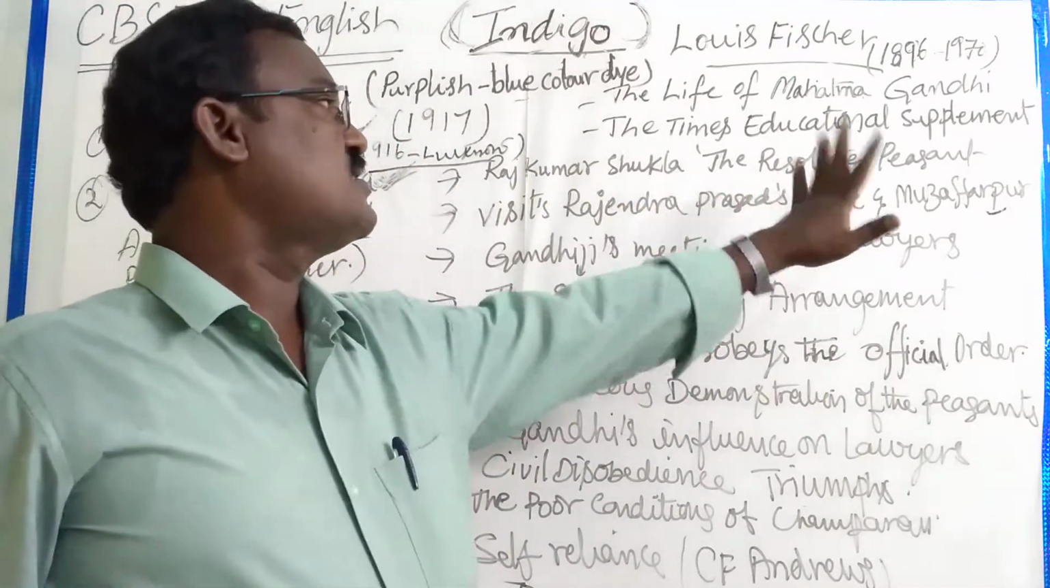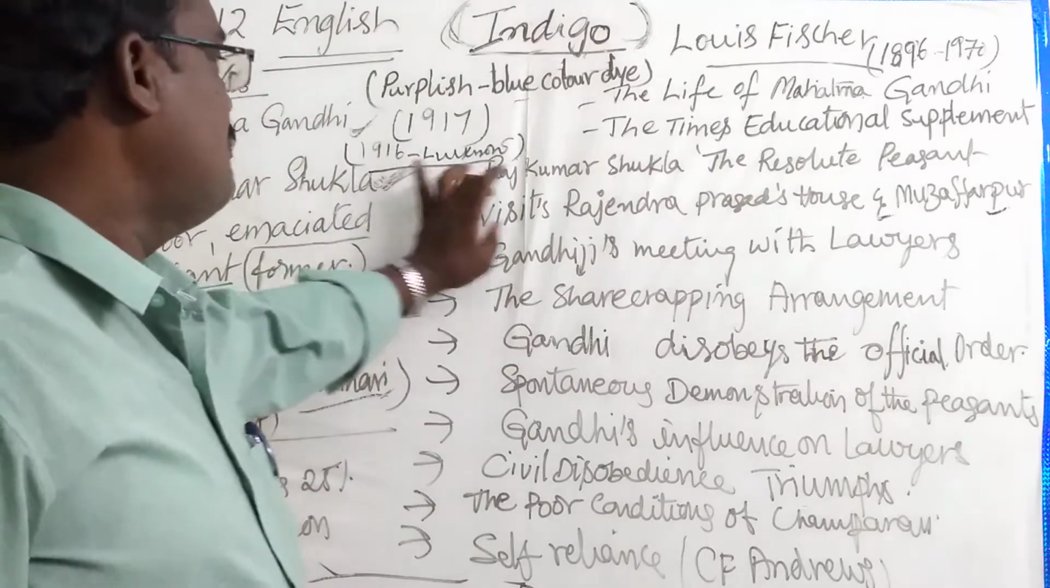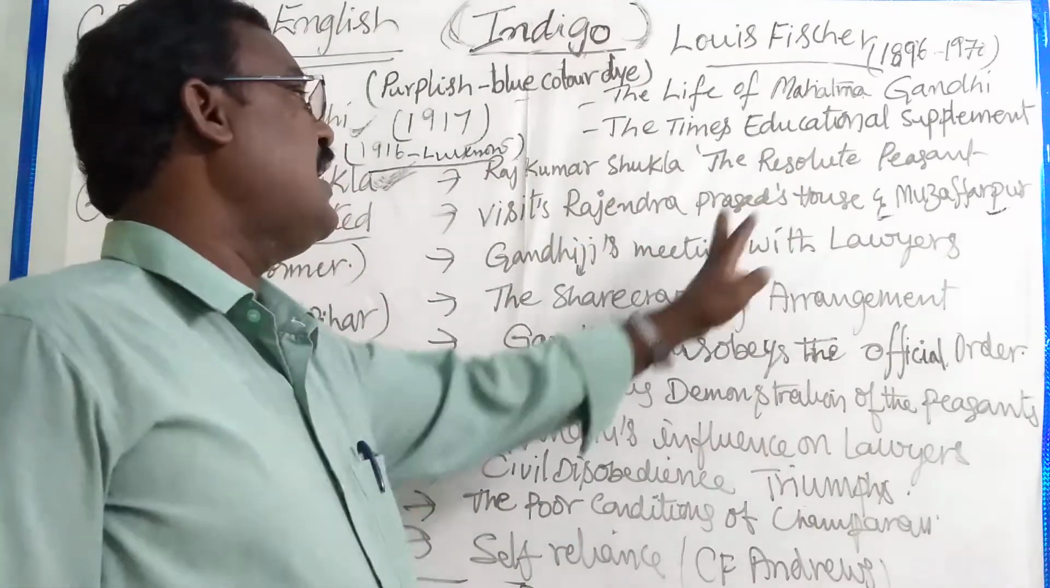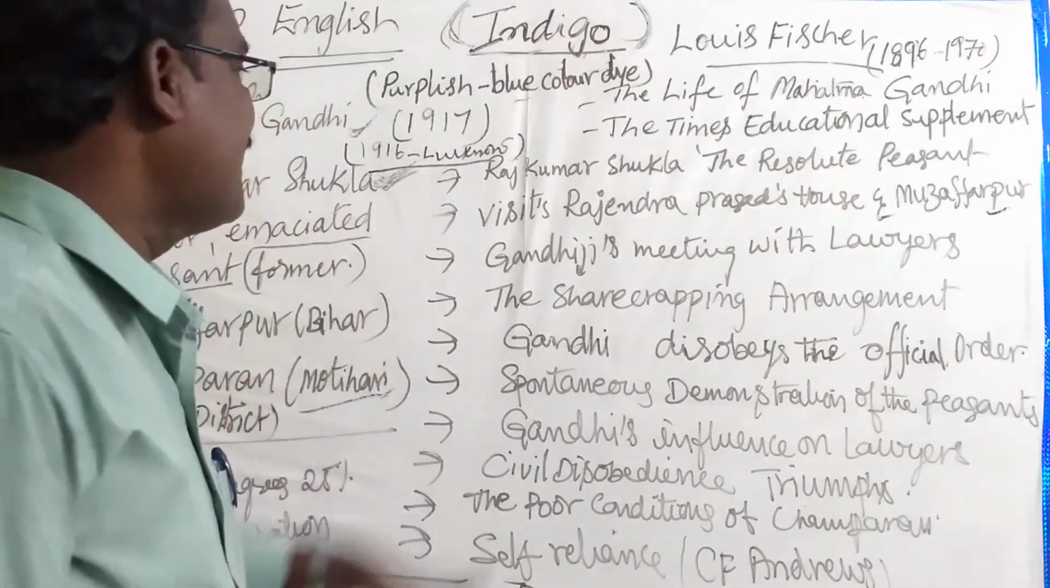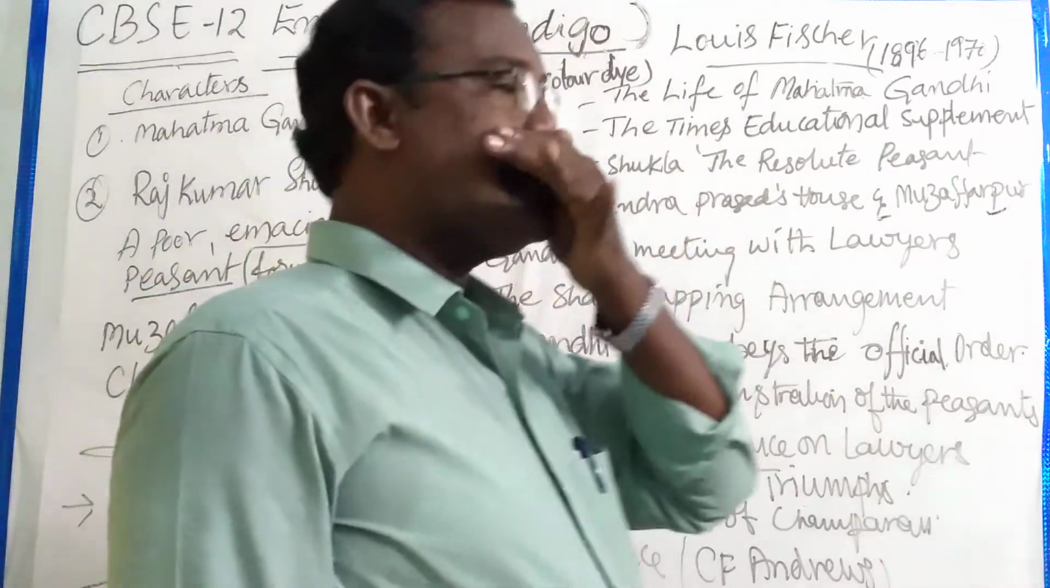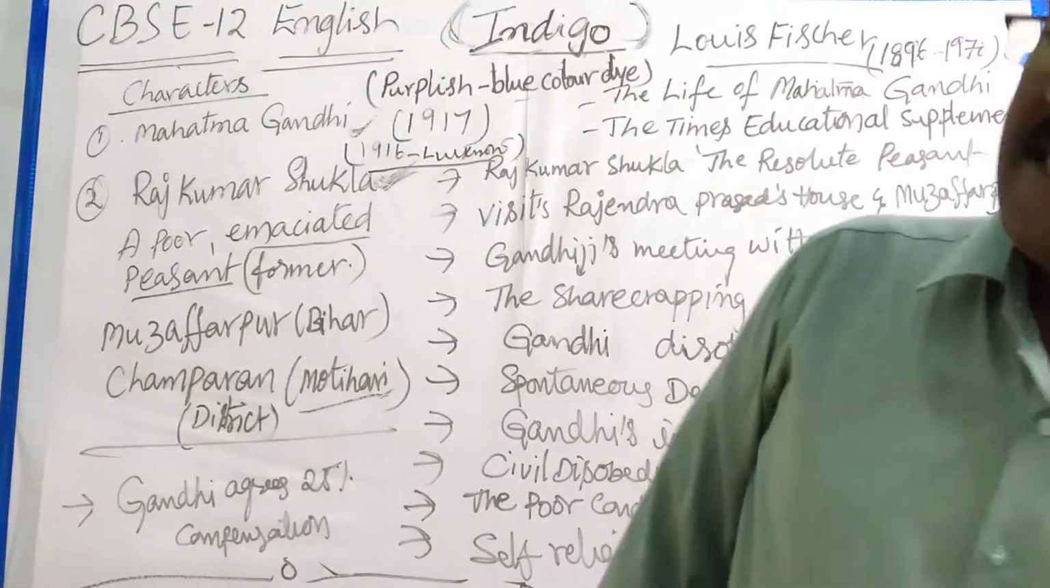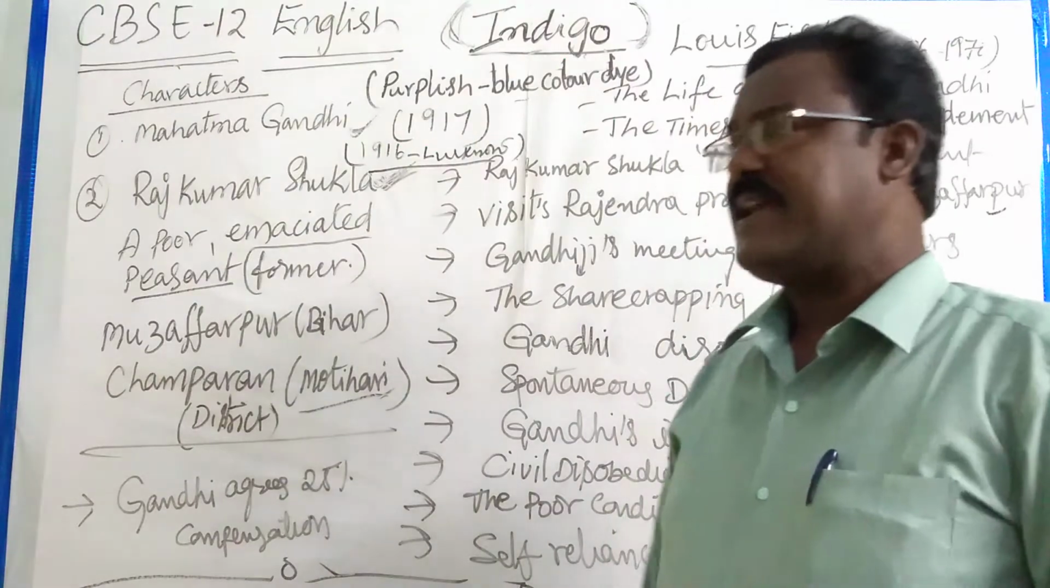Rajkumar Shukla, the resolute peasant, we know, visits Rajendra Prasad's house. Later they went to Muzaffarpur. Gandhiji meets the lawyers. Gandhiji went to Muzaffarpur. There he met lawyers.